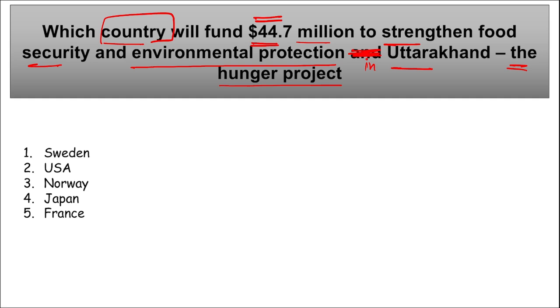Correct? This is India's Hunger Project, under which food security and environmental protection will be done. For this, $44.7 million funding has been provided to India or to Uttarakhand state by which country? So Norway will be providing this funding.